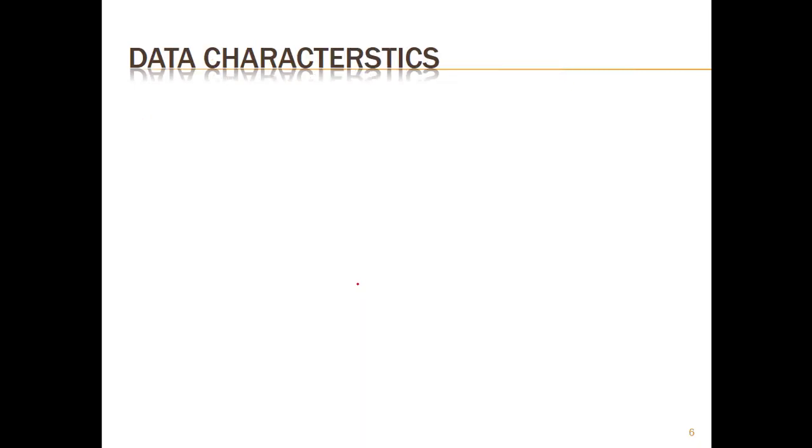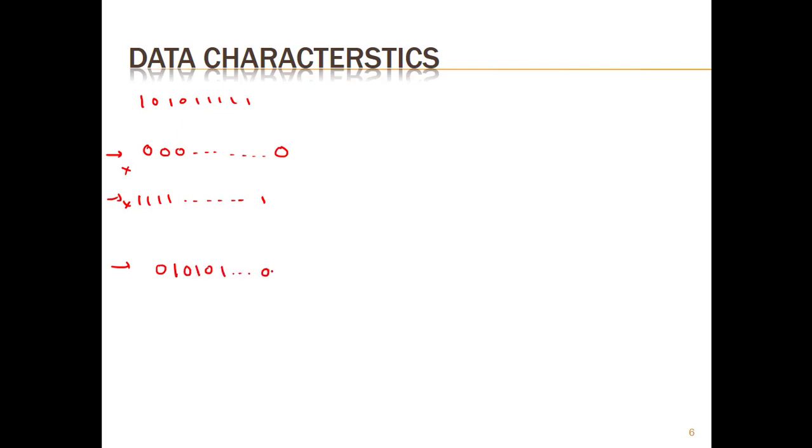Before that, let's look at the data characteristics. Data, normally, may be a sequence of ones and zeros. In the worst case, it can be a sequence of zeros, or it can be a sequence of ones. In reality, these two cases are not possible. It is the worst of the worst case. But in reality, there may be sequences of ones or zeros.